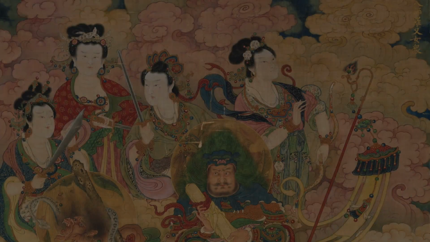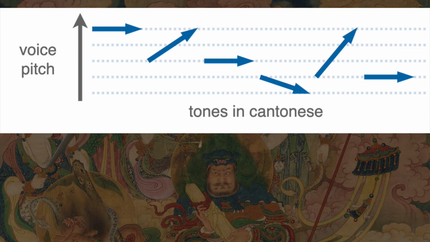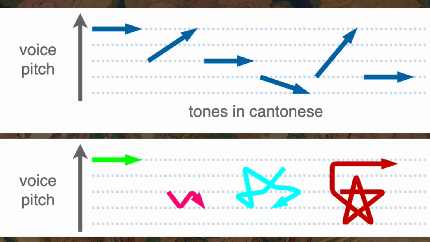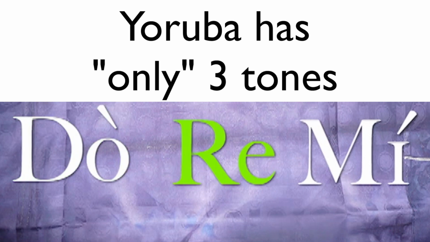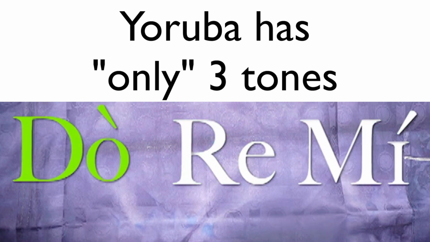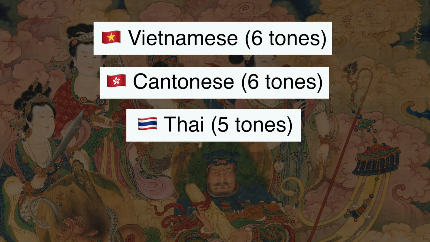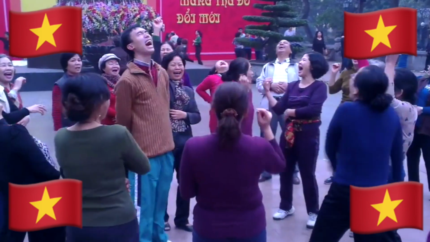A tonal language can have tones shaped similar to Chinese, but tones in general can be shaped in different ways as well. Other languages may have fewer tones, do, re, mi. But there are also nations that use more tones than Chinese. We'll talk more about tonal languages in the future, but for today, that's it.